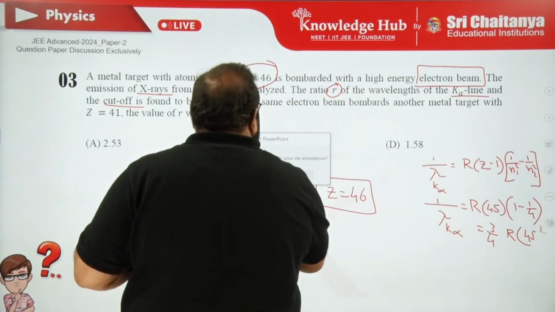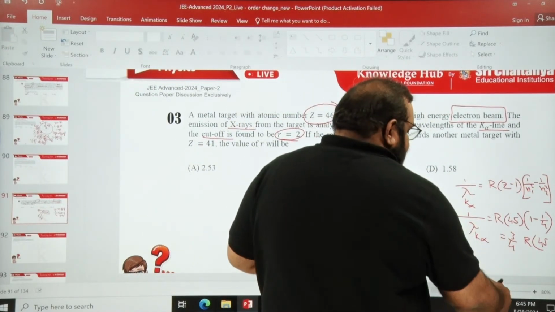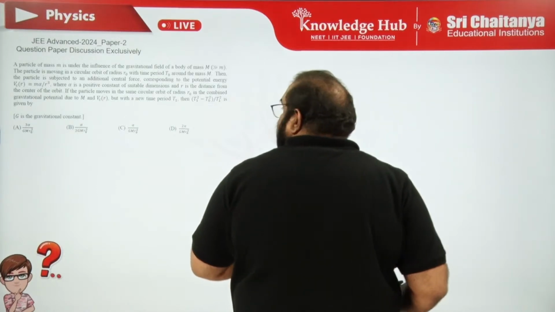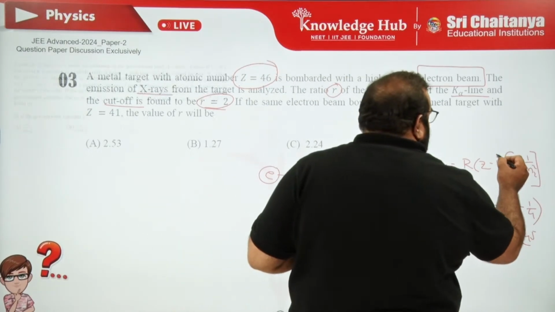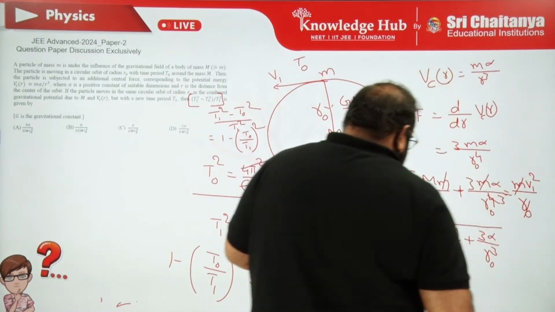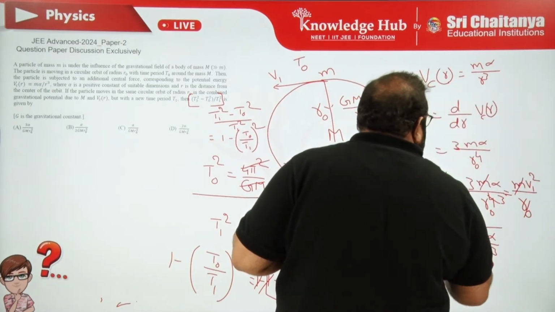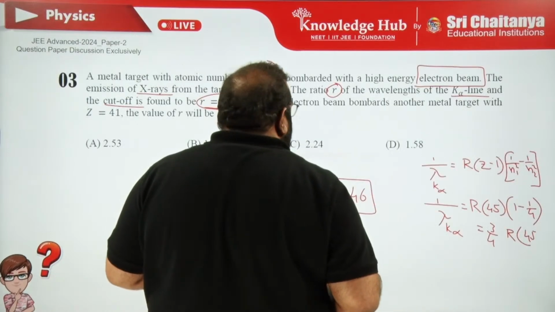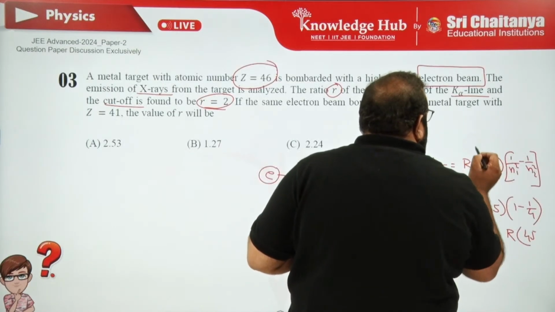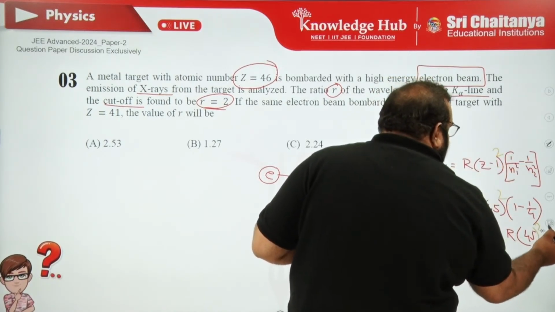Yes, Z minus 1 whole square. So 45 whole square, this is the first term.